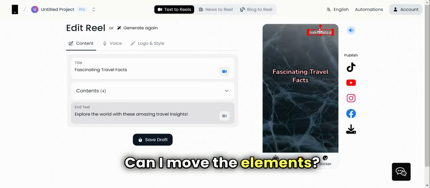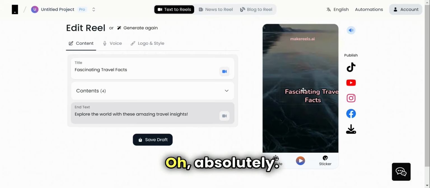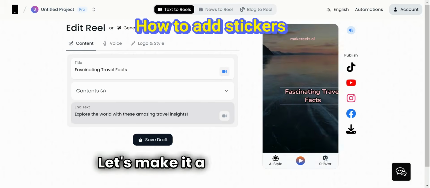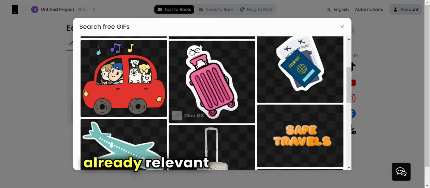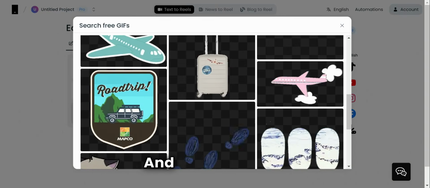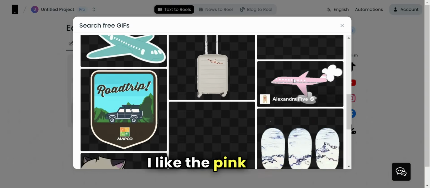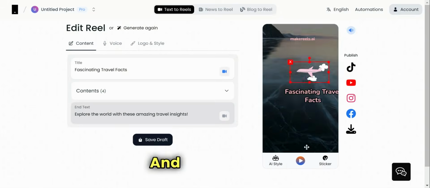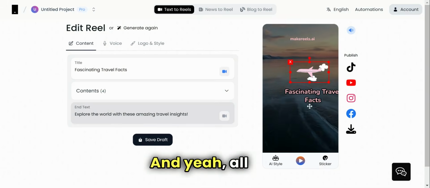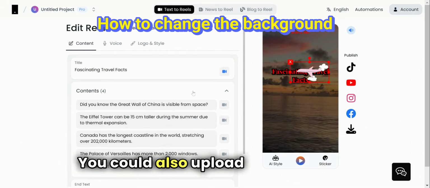Can I move the elements? Oh, absolutely. And can I add a sticker? Let's make it a little bit fun, right? If you notice, there are already relevant stickers loaded. And you know what? I like the pink plane. Let's check it out. Oh, that looks cool. And yeah, all good.